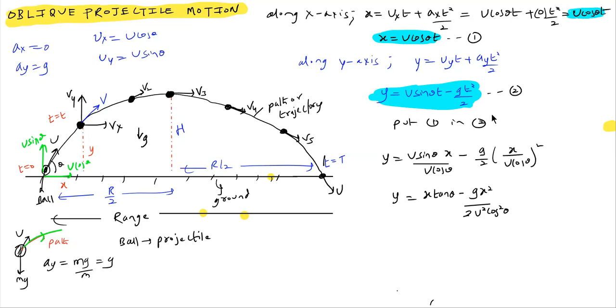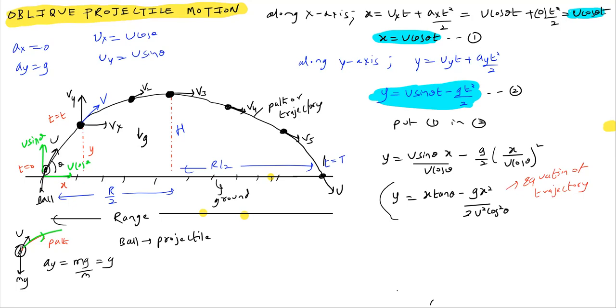The equation we have is the equation of the trajectory. So what name will we give it? Equation of trajectory, a mathematical equation which will determine the path of the trajectory.